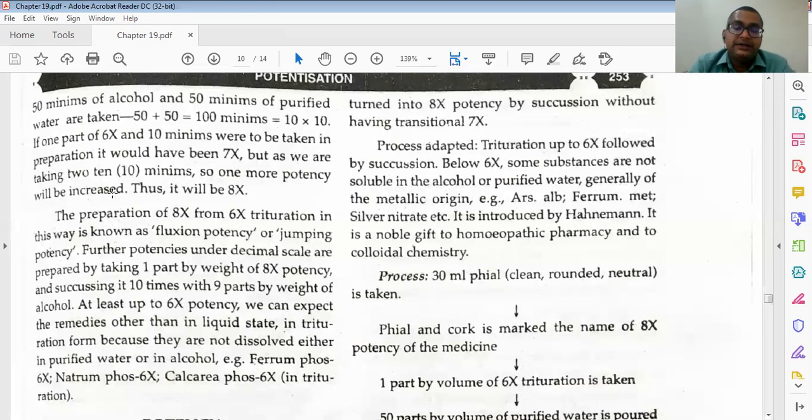You can tell that jumping potency is a part of fluxion potency, because in fluxion potency we take both the centesimal scale and the decimal scale. 3C to 4C and 6x to 8x both change the state from solid to liquid, so that is called fluxion potency. But 6x to 8x is called jumping potency because 7x is not there. So be careful, because fluxion potency and jumping potency are both asked as a short note.